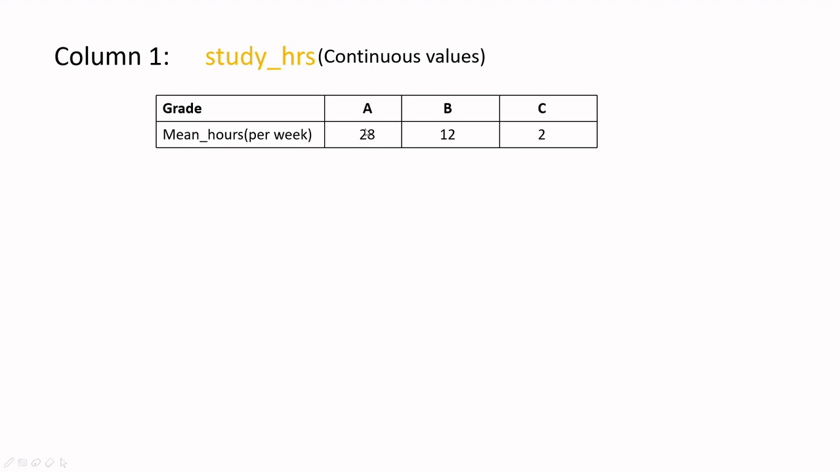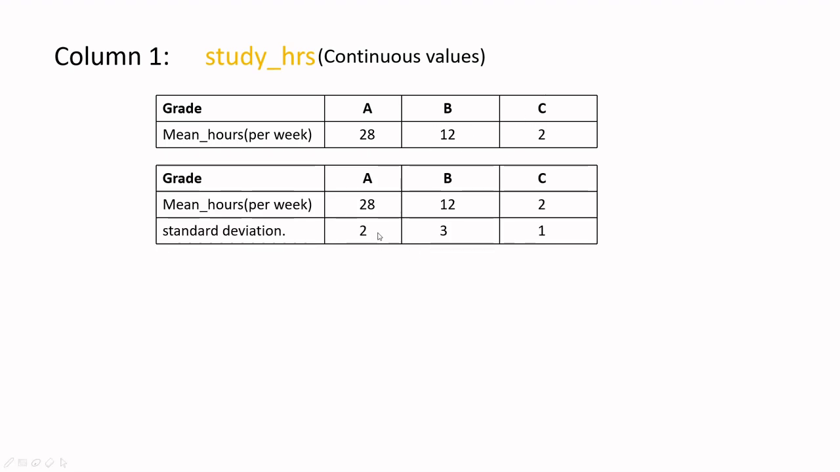So what I've assumed is a student with grade A studies 28 hours a week, a student with grade B studies 12 and C studies 2 hours. I've also assumed the standard deviations: a grade A student has a standard deviation of 2, B has 3 and C has 1. And you will see in the Colab that we get something like this.